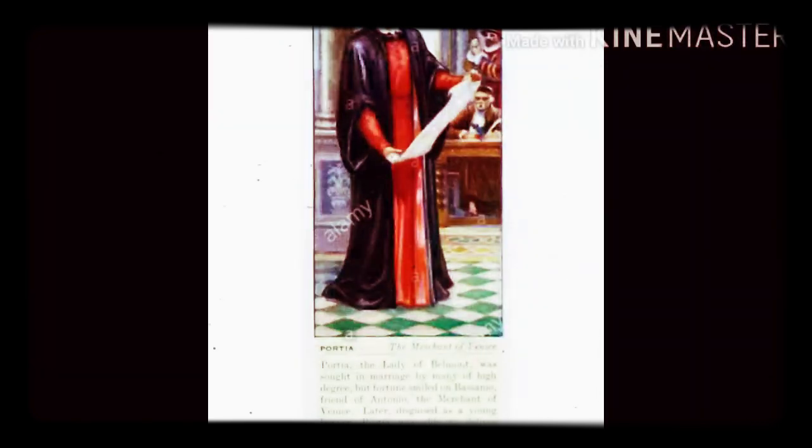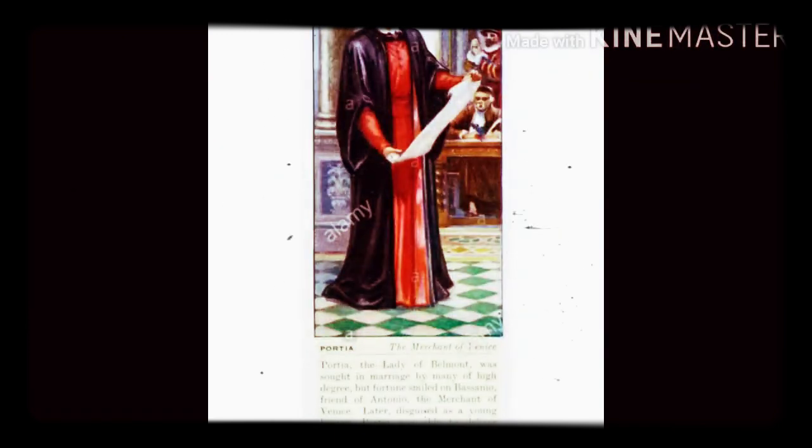At this point, Antonio was unable to help him because, as I told you, he was undergoing some financial crisis. Antonio has no ready cash as his fortunes are tied up with his ships at sea. Antonio too is a rich merchant, but at the present time his ships were already at sea, so all his wealth was in the ships. That is why he was unable to help his friend.